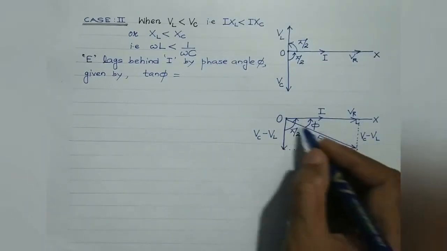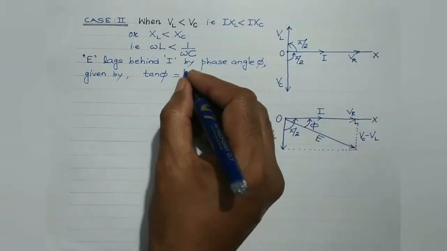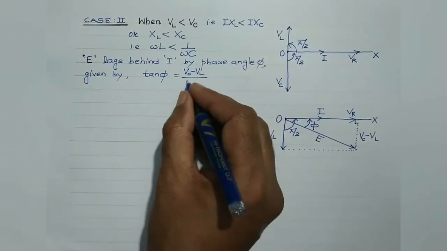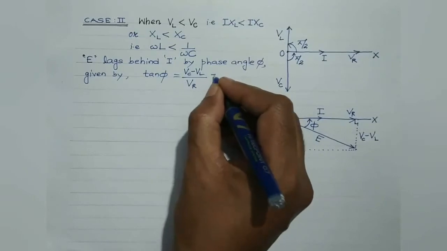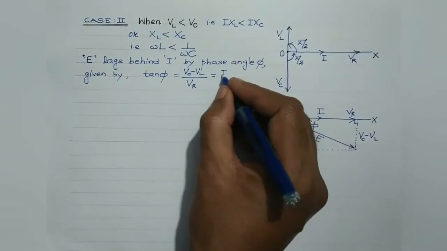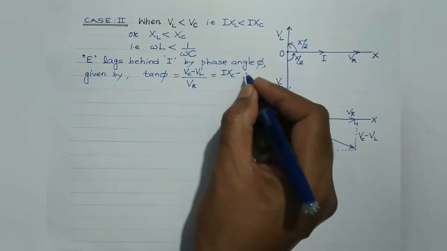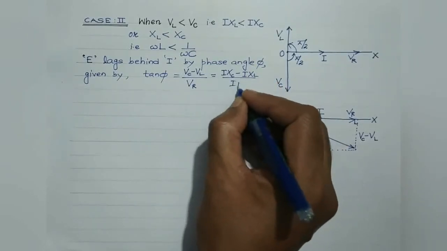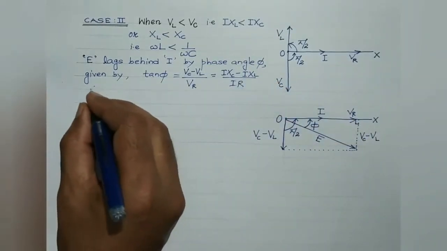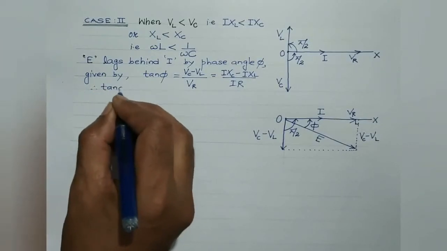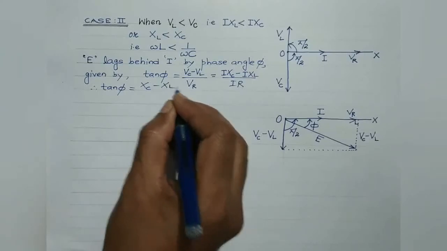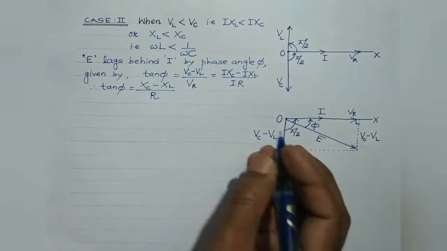Now let's concentrate on this right angle triangle. So it will be VC minus VL divided by VR. Now substitute the value. VC is I into XC, VL is I into XL, divided by I into R. I is common, so therefore tan phi is equal to XC minus XL divided by R.